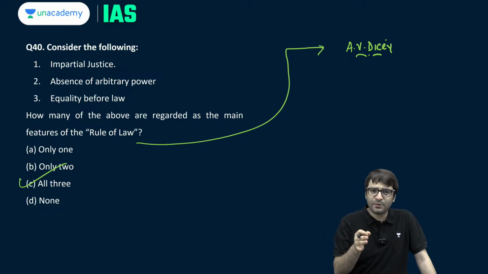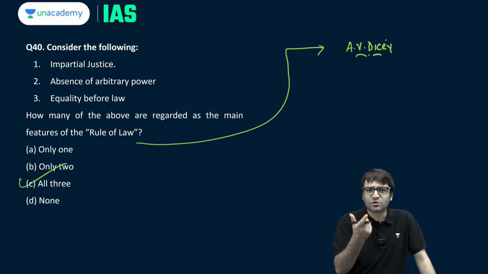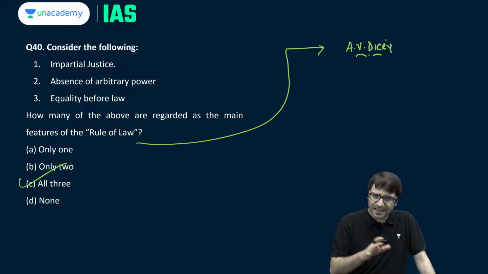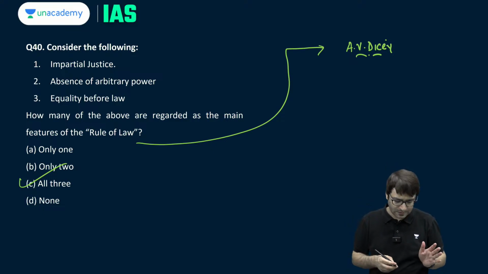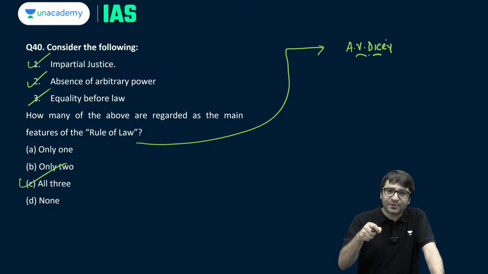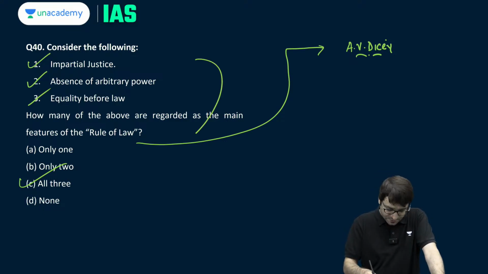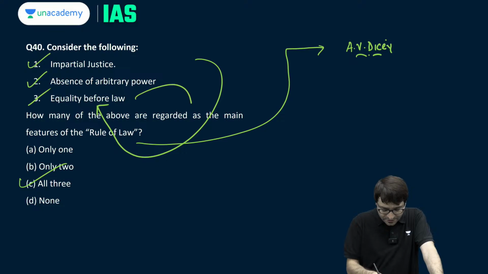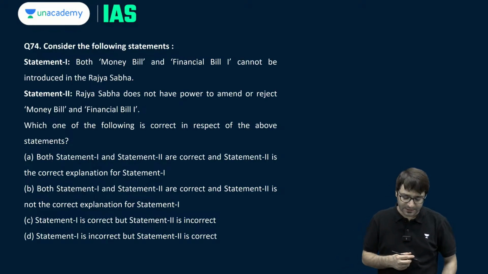We say equality before law is the second corollary of the rule of law. Corollary means, by looking at rule of law, what can you deduce? What is the inference that you can draw? That's something that we have discussed. So here, impartial justice would mean anybody can sue or be sued. Absence of arbitrary power, which means right against arbitrariness, is a fundamental right under Article 14 of the Constitution, which is part of equality before law, which is considered to be the second corollary of rule of law. So all these are considered to be part of rule of law. C, all three, is the right answer.